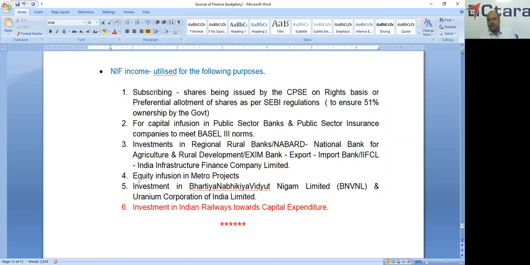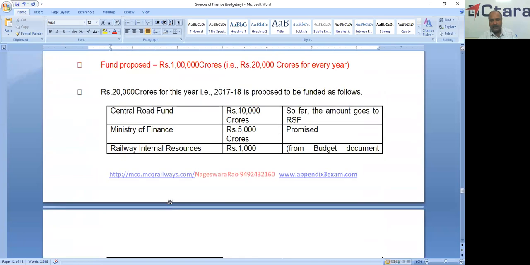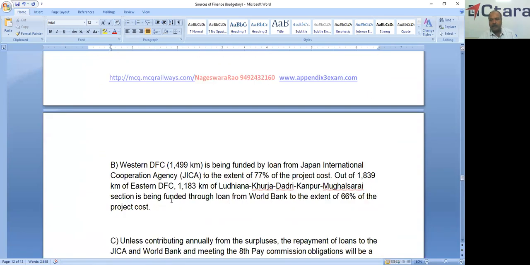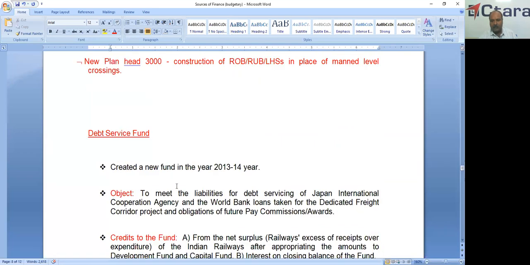And the last object is the investment in Indian Railways towards capital expenditure. This is also one of the objects of the National Investment Fund. But so far, the government has not allocated any amount under this fund to railways capital infrastructure. So these are the sources of finance for the budget. In another topic, we can discuss these extra budgetary resources.